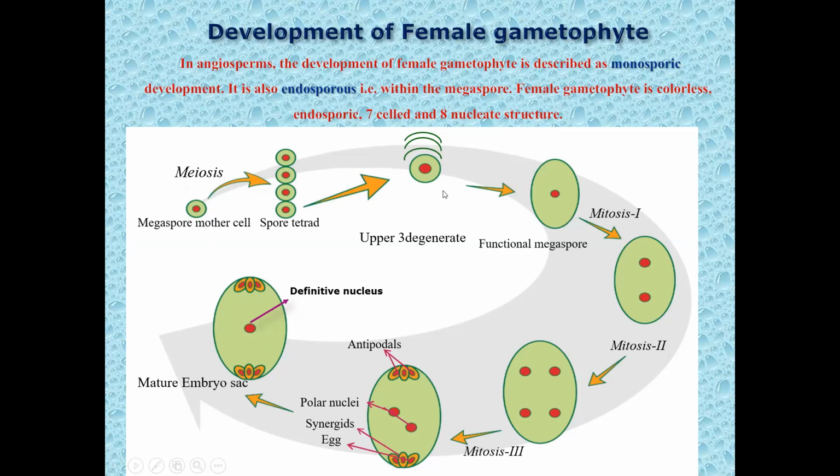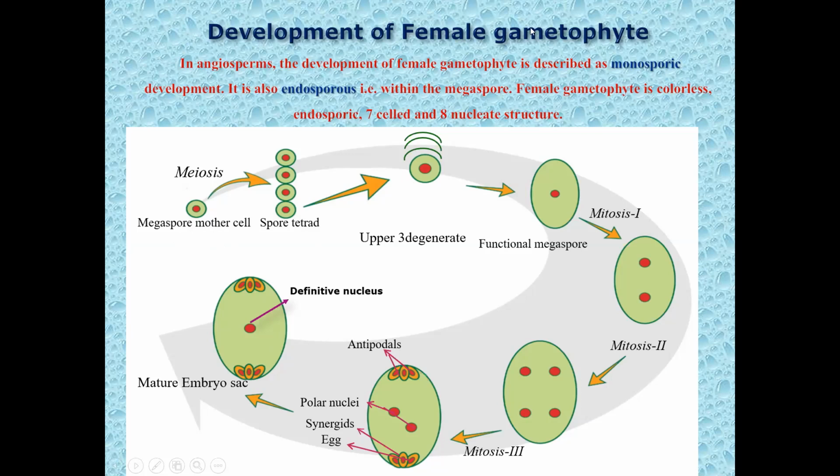This is not the case in male gametophyte development. From the microspore mother cell, 4 microspores are produced, all remain functional, and each can develop into a male gametophyte. This means from a single microspore mother cell, 4 male gametophytes are produced.